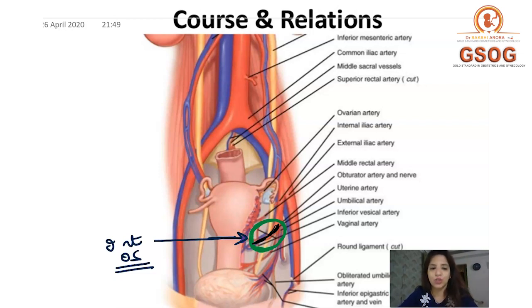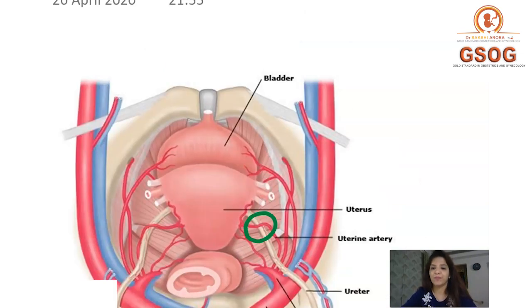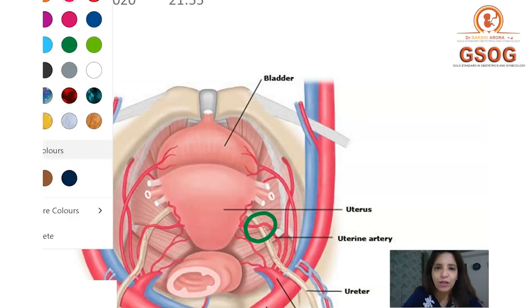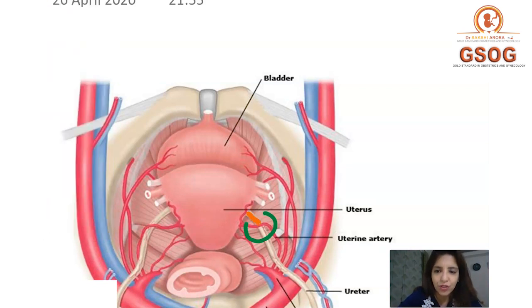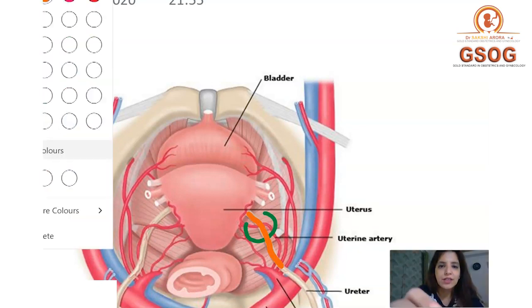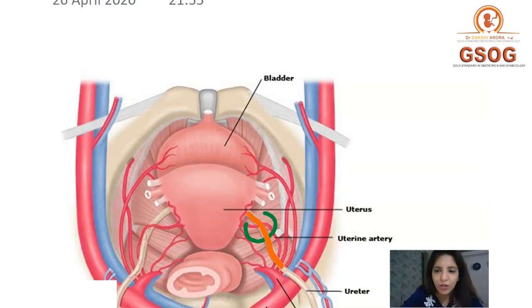So let's have a closer look at one more figure. In this figure, it's very, very clear. This yellow color, which I am now going to make orange, is the ureter, right? And this was our uterine artery, right?